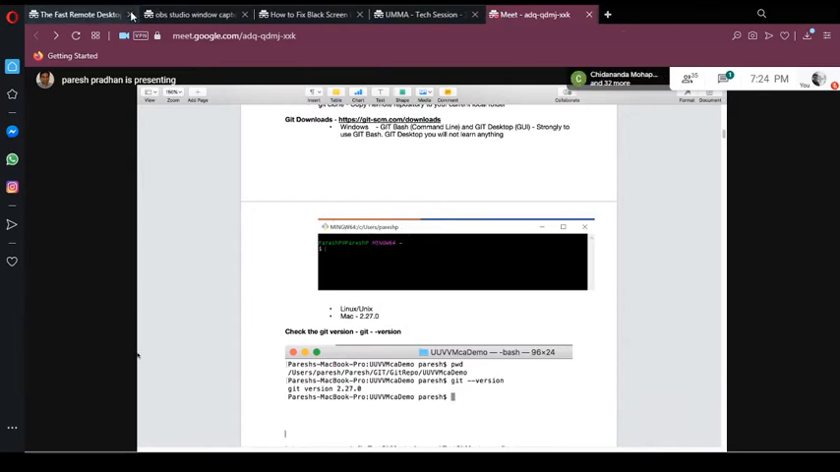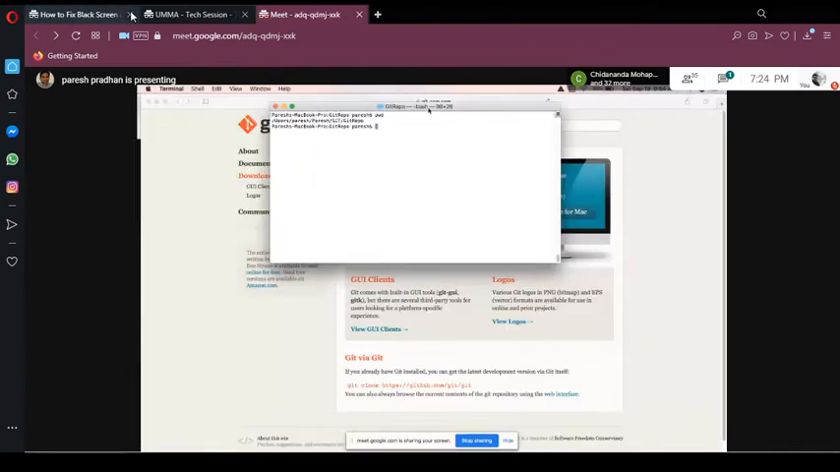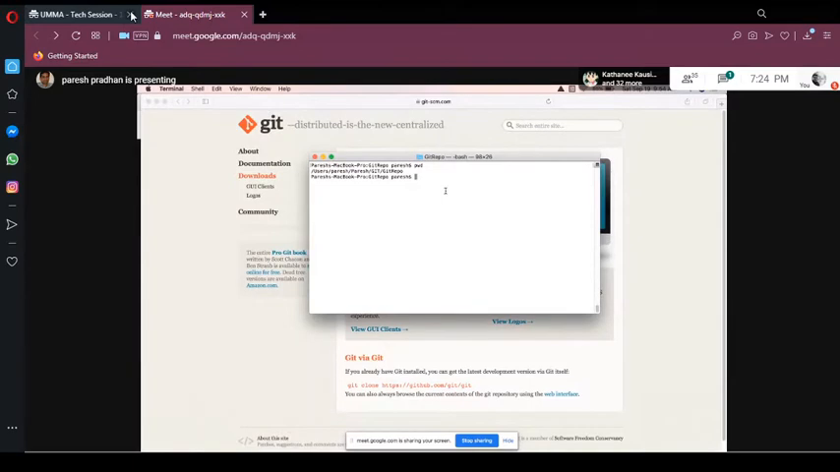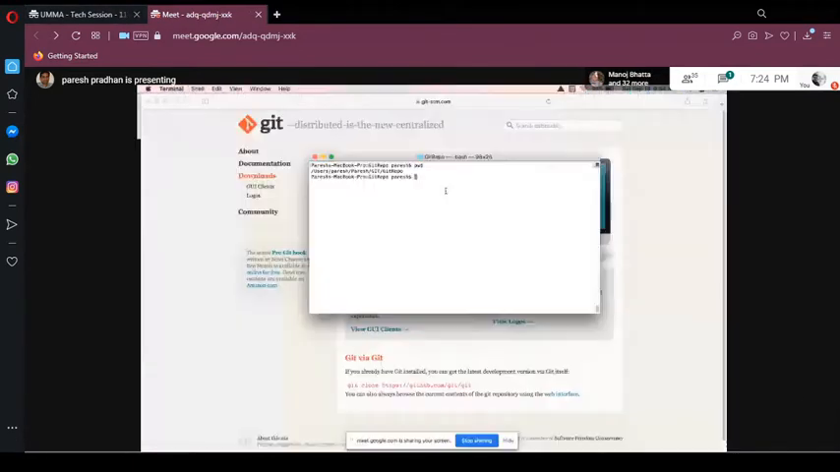But for Mac, I have a terminal like this, and my Git is installed here. I'll go one by one. For my Mac, I already installed that one. If you want to know what the Git version is, you can just type version. You can see what version I have installed here. I have installed 2.27.0. This is the version I have on my Mac.